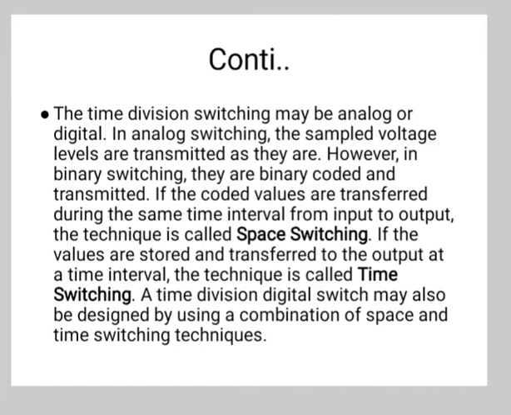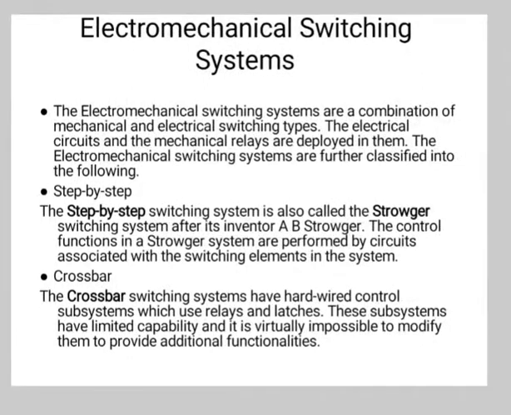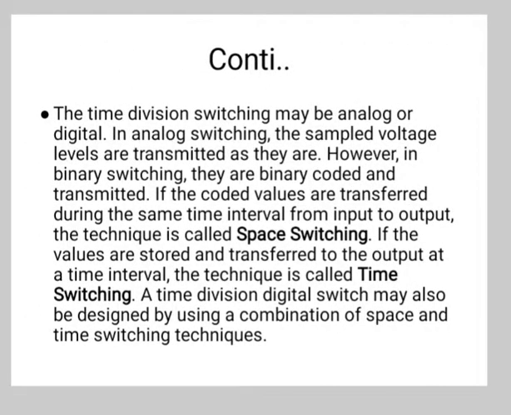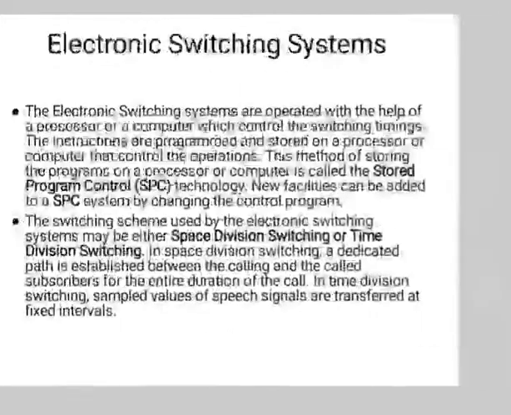So electronic switching system uses digital, electronic and computerized control to interconnect telephone circuits for the purpose of establishing telephone calls.